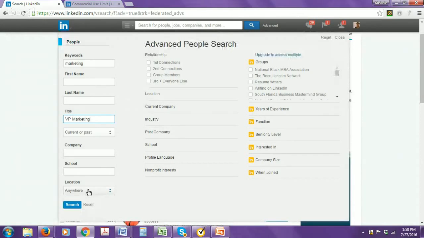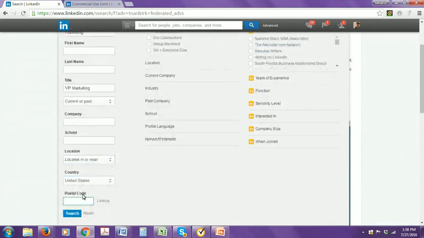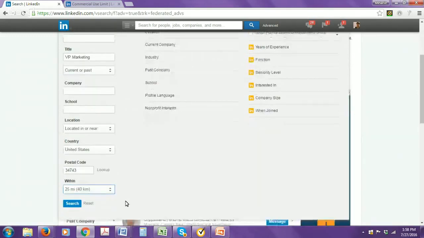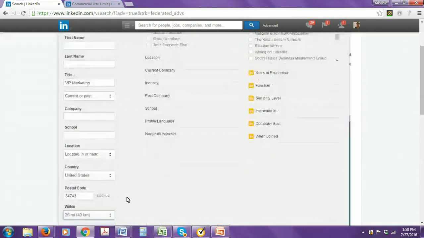And let's put your location to be near you. So I'm going to put in my zip code, which is 34743. And I want to look in a 25-mile radius. Okay. I'm going to keep it like that. And let's see who comes up.